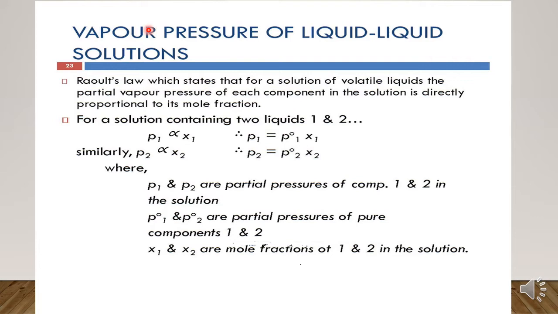Now, a stage will come when the amount of water that is getting converted into vapor becomes the same as the amount of vapor that is going back into the liquid state. At this stage, we say that equilibrium has been achieved, right?